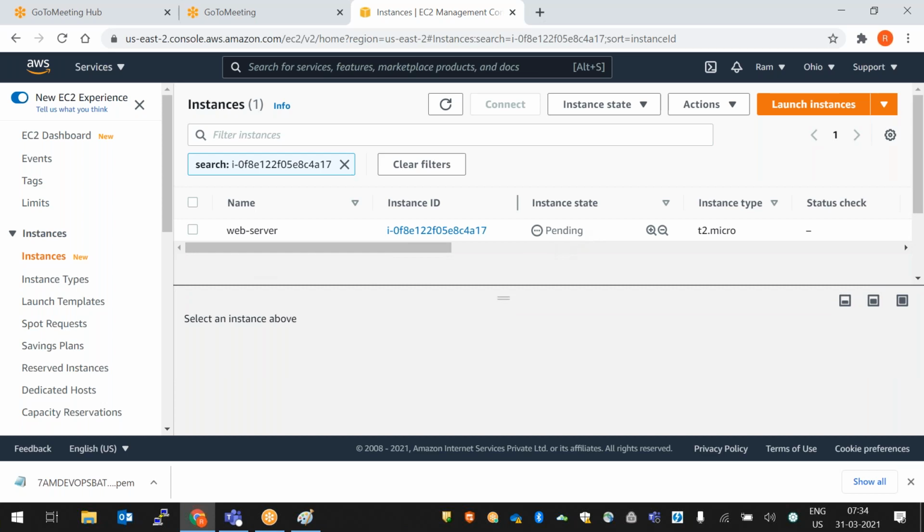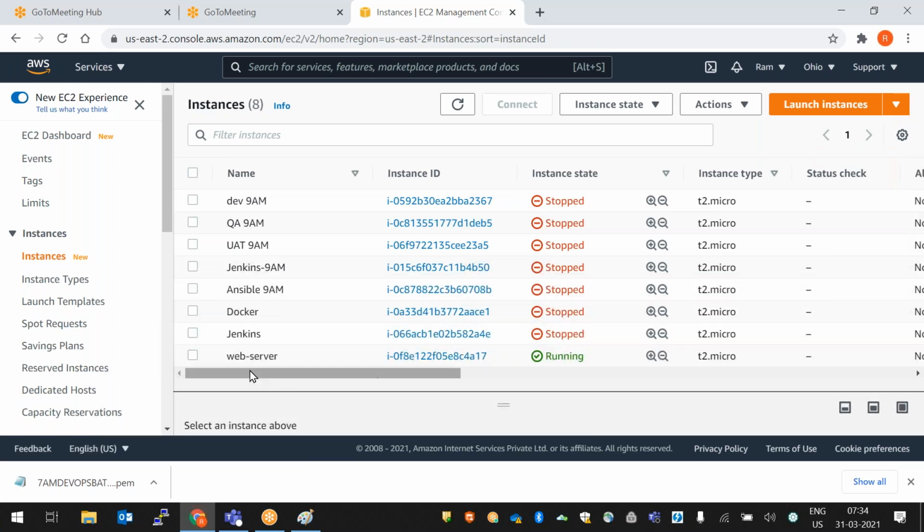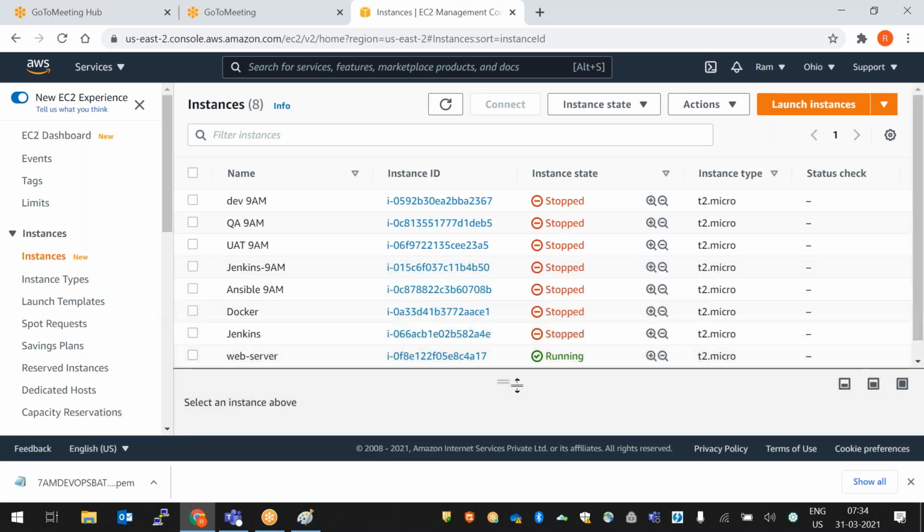Now it is being ready. The instance is launching. This is our instance. Now it is in running state. Fine. So we created the instance. How to connect to this instance? We'll try to understand. Okay, fine. So this is our instance.